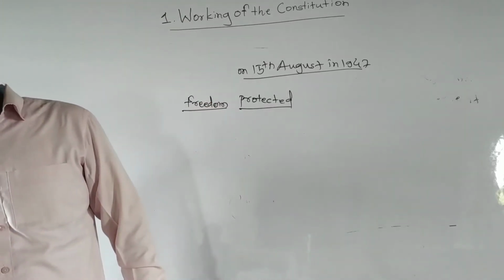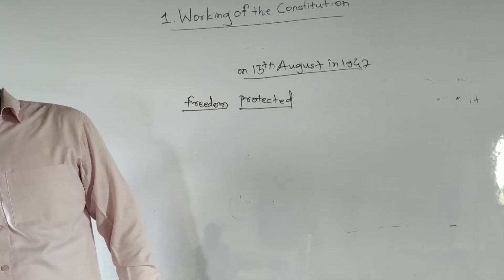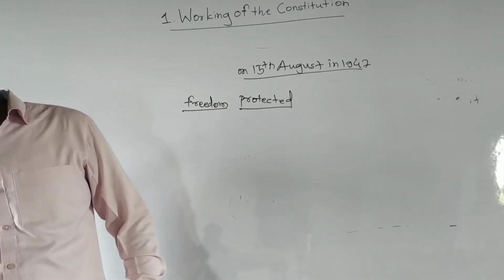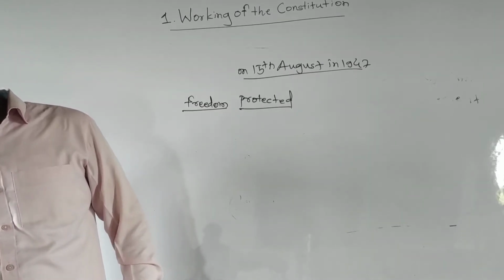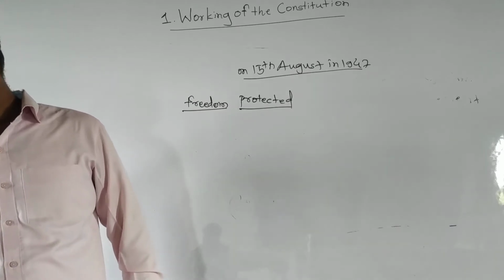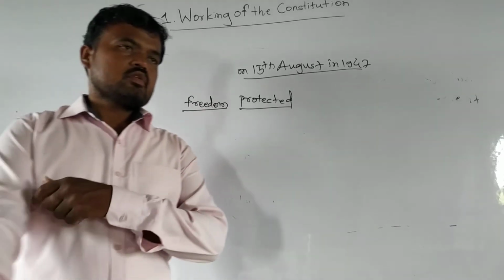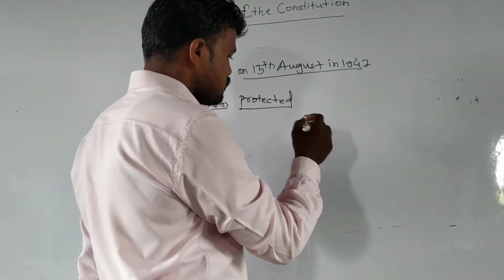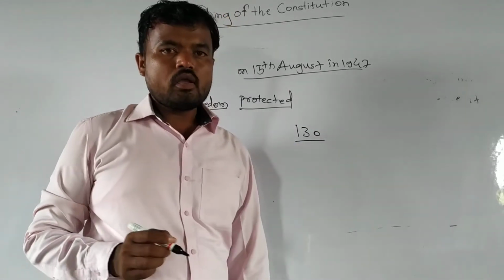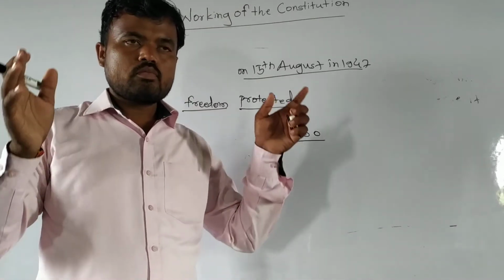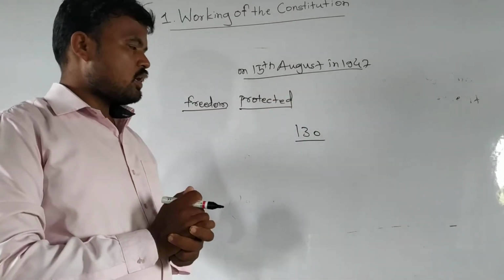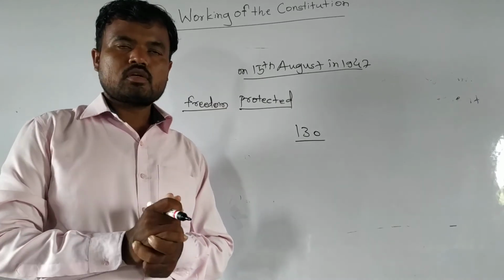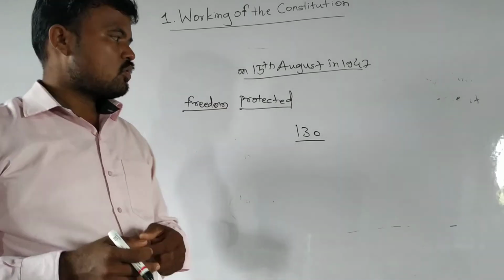I have told you, the Indian Constitution is seen as the means through which a progressive, developed society based on social justice and equality will be established. In India more than 130 crore people live. But all Indian people cannot participate, they cannot become representatives, and they cannot all go into the parliament.